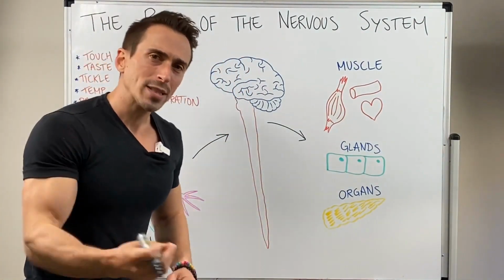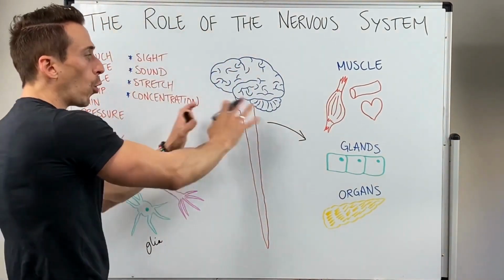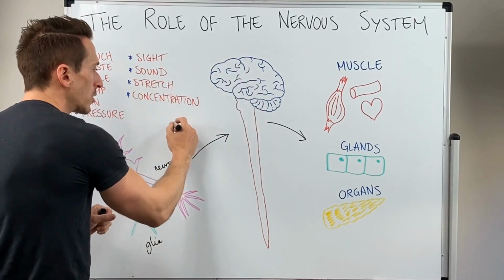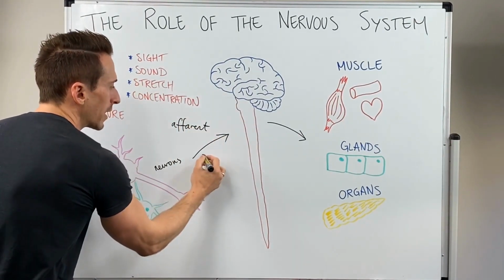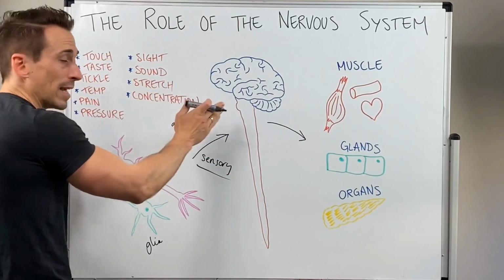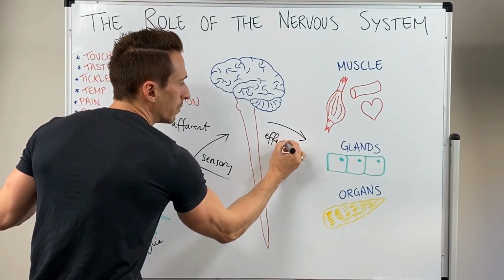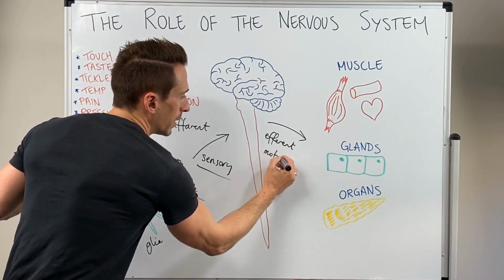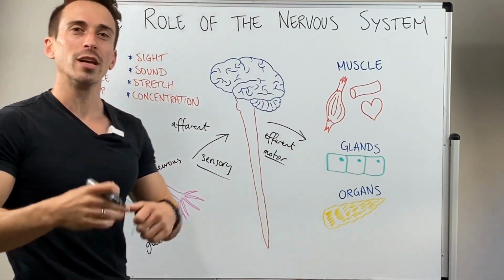And so what's happening here is that the information that's picked up is sent toward the nervous system or the central nervous system, brain and spinal cord, and this is called an afferent signal, sometimes termed a sensory signal. So all sensory signals go in. Then the signal that goes out is called an efferent signal, also known as a motor signal. And so all motor signals go out. And this is a quick introduction to the nervous system.